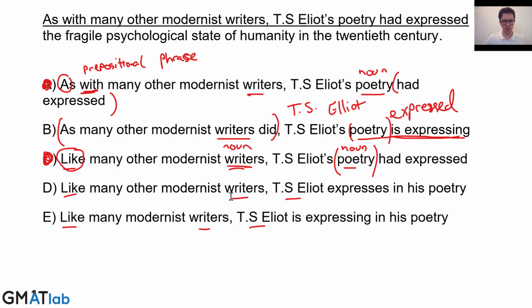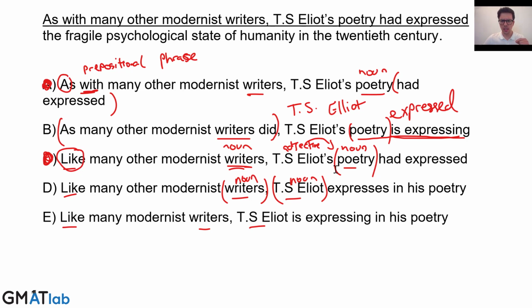D, like many other modernist writers. So we've got noun, and here we've got T.S. Eliot, noun. So here, this is a possessive. So possessive T.S. Eliot's, it's telling us about whose poetry it is. That's an adjective. Something that gives us more information about something else is an adjective. Possessives are always an adjective.